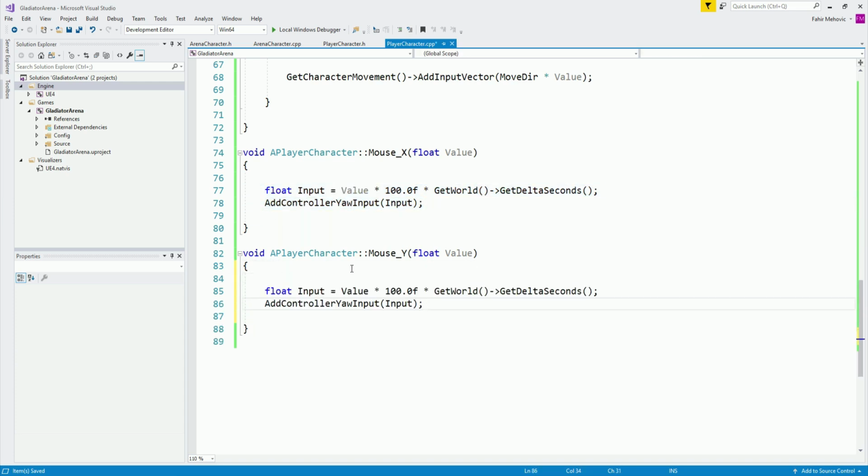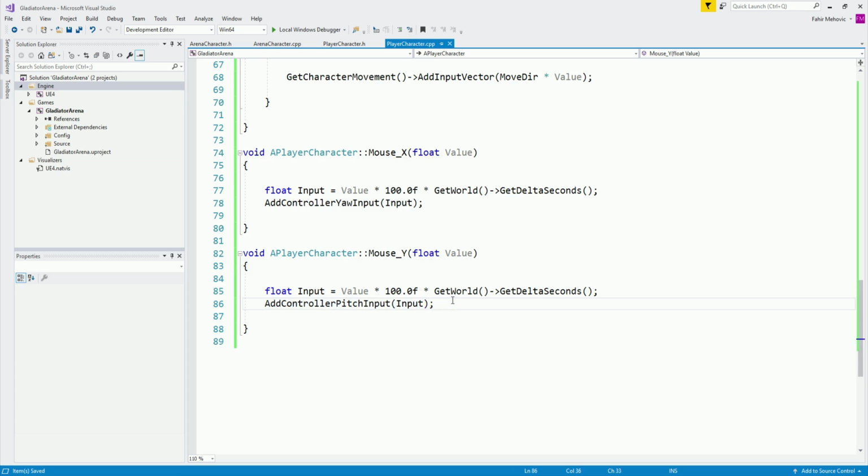So we have the mouse Y. And again, we are going to input value multiplied with 100, get the world and get the delta seconds of the world. But over here, instead of adding the yaw, we are going to add the pitch. So here I'm going to say pitch input, and voila, there you go.